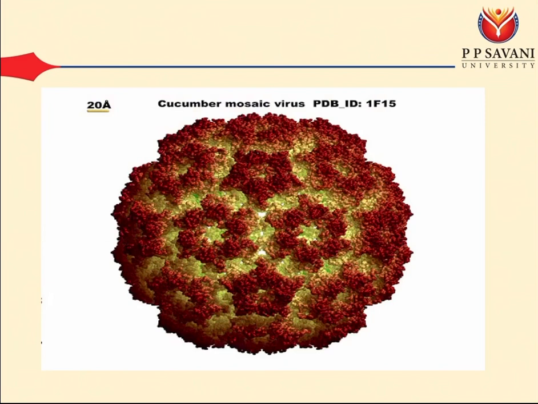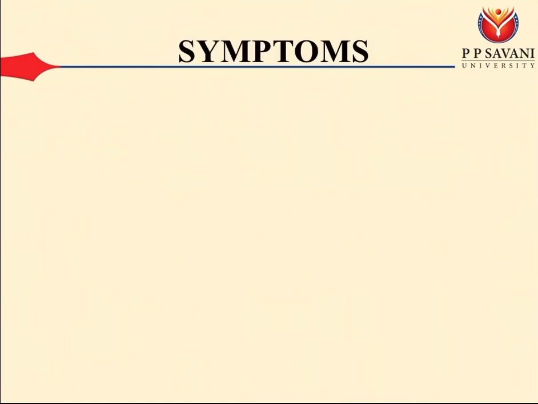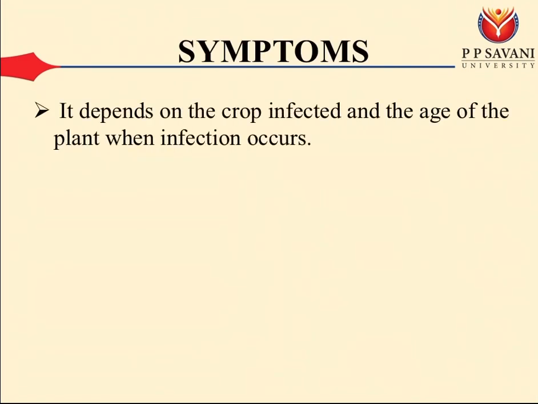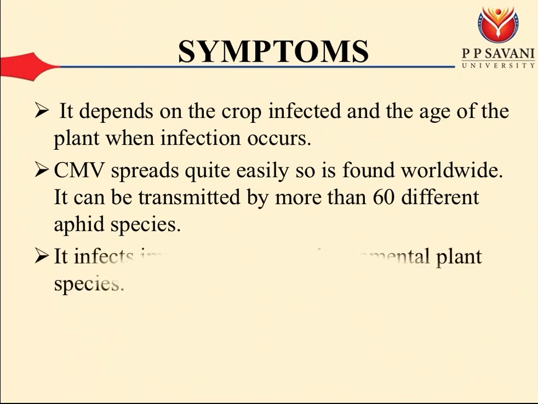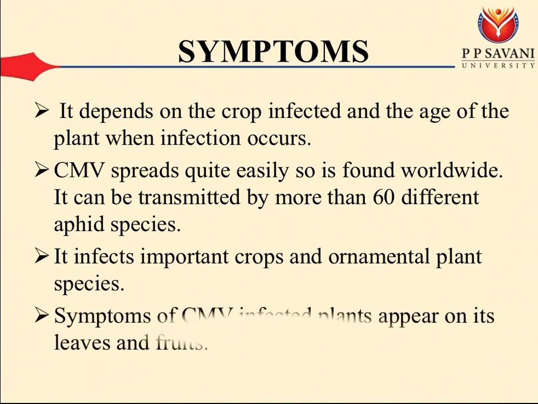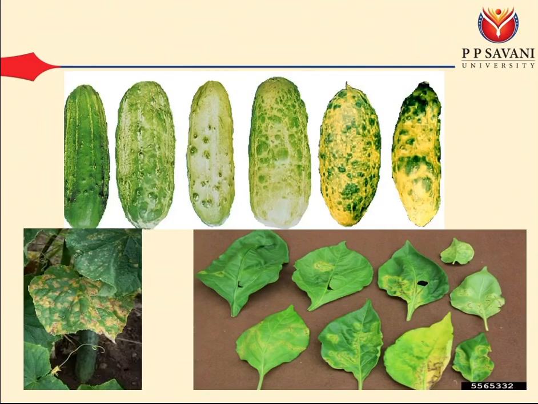This is the structure of cucumber mosaic virus. Symptoms of cucumber mosaic virus depend on the crop infected and the age of the plant when infection occurs. CMV spreads quite easily, so it is found worldwide. It can be transmitted by more than 60 different aphid species. It infects important crop and ornamental plant species. Symptoms of CMV infection appear on the leaves and fruits. This shows how symptoms are shown on the cucumber fruits, plants and their leaves.